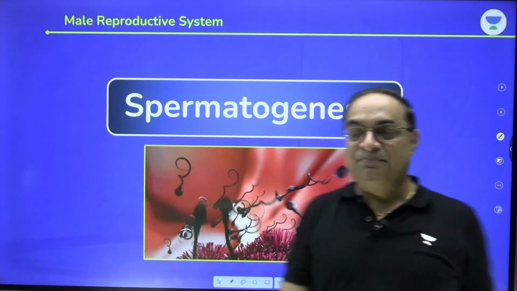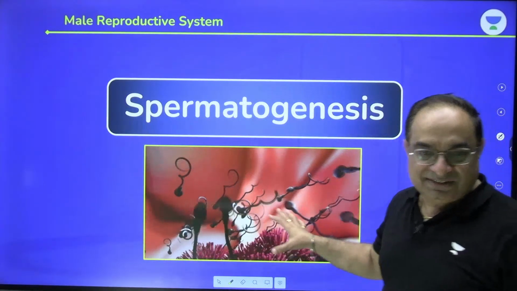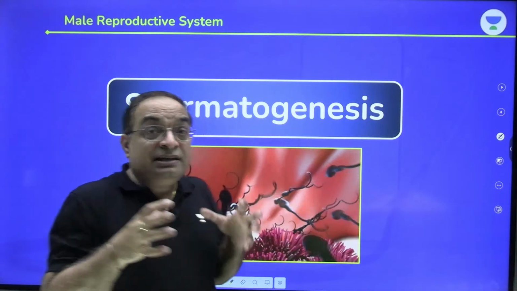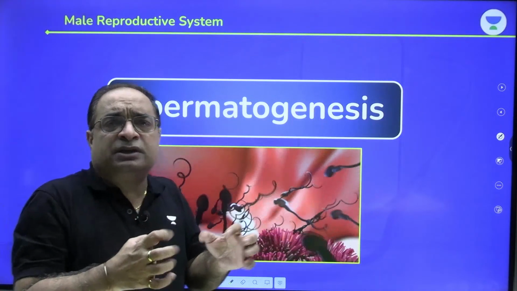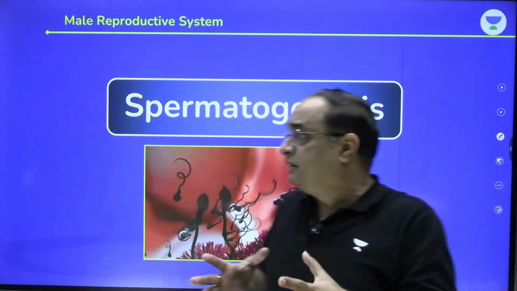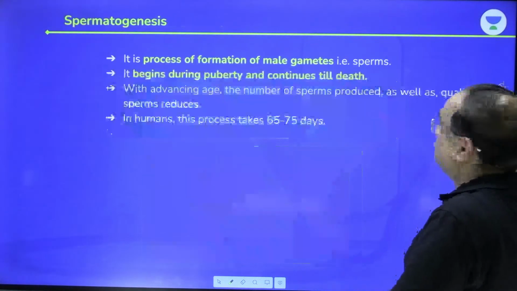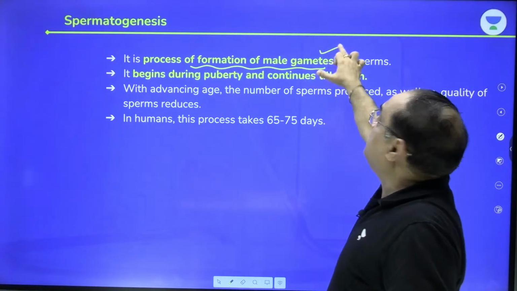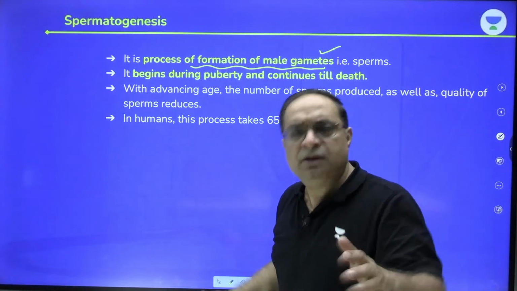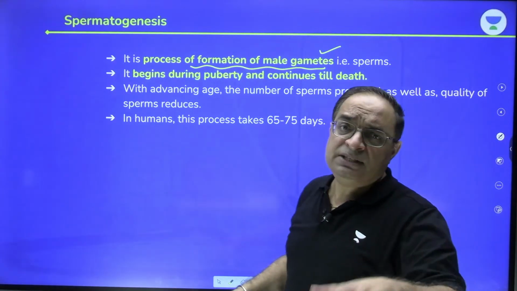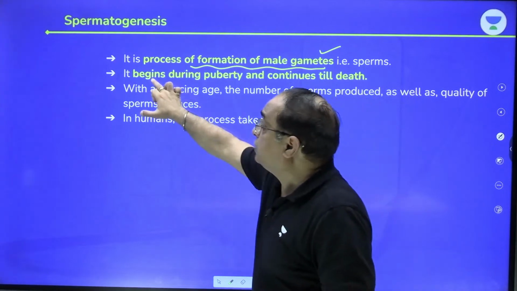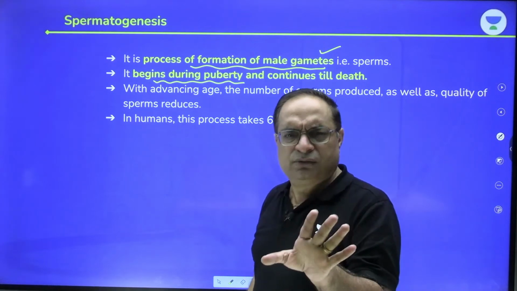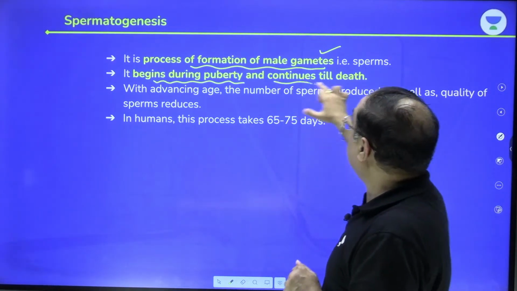What you can see here is spermatogenesis, right? Can you see these actively swimming cells, the spermatozoa? In a single ejaculation, millions of sperms are released into the female reproductive tract. Okay, so this is what we have to understand. Spermatogenesis is the process of formation of male gametes. What are male gametes? Sperms. When does spermatogenesis begin? It begins during puberty. Puberty is 12 to 14 years of age in males, and it continues till death.